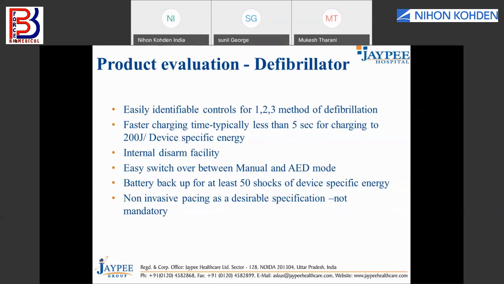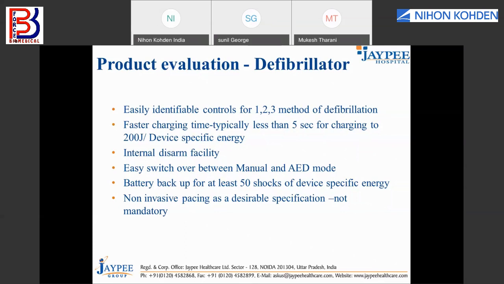And the final specification or product evaluation criterion is non-invasive pacing, which we discussed in the previous presentation. That may not be mandatory, but as a reasonable choice, we can do that. Now, these are the product evaluation criteria for a defibrillator.